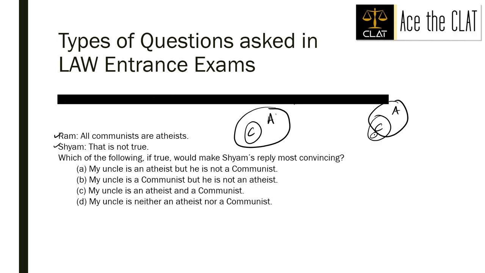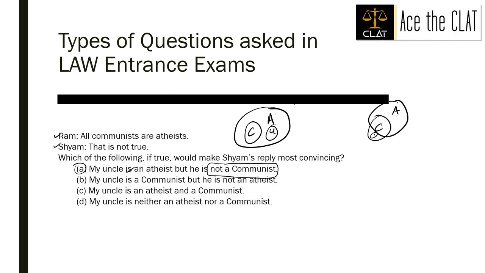Let us look at the options. A says, my uncle is an atheist but he is not a communist. Okay. Not a communist, which means this, but an atheist. So the uncle is here, right? He is an atheist but not a communist.